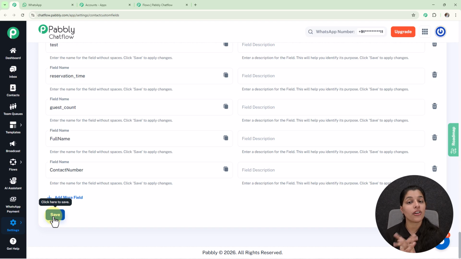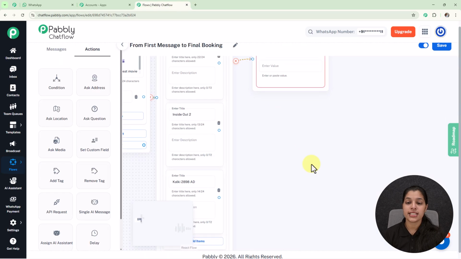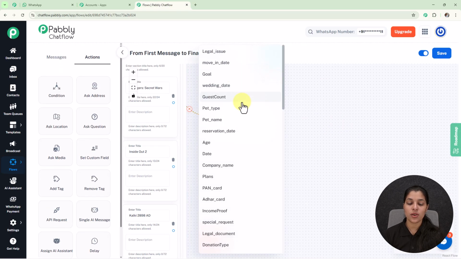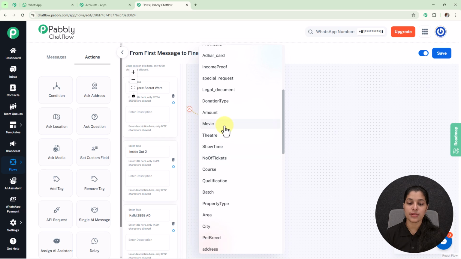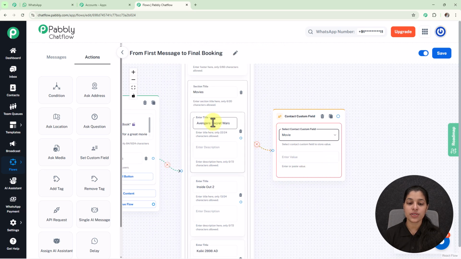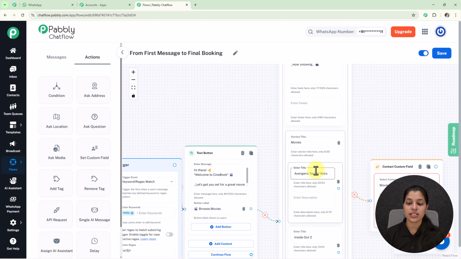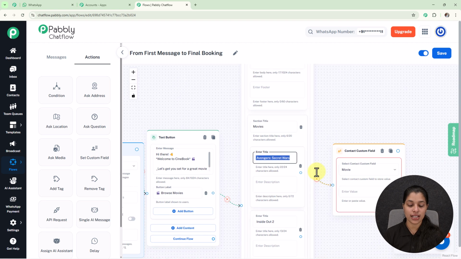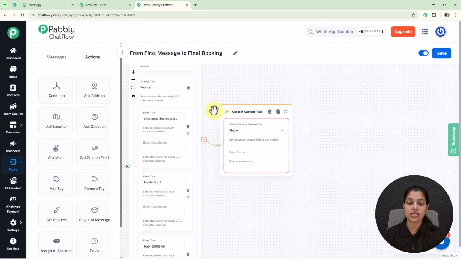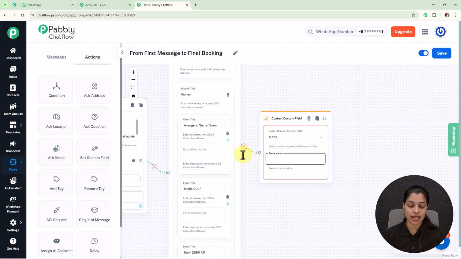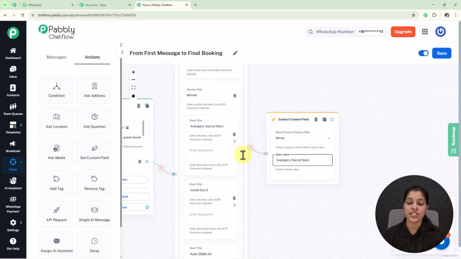But for now I already have my contact custom field, which I am going to select in my Pabbly Chatflow. So here I am going to select my contact custom field as movie, which can be seen here, and afterwards it is asking me to enter the value. So here you have to enter the value for which you are creating this contact custom field, and as you know I am creating this contact custom field for the first list item, the first movie, that is Avengers Secret Wars. So here I have entered the same value.